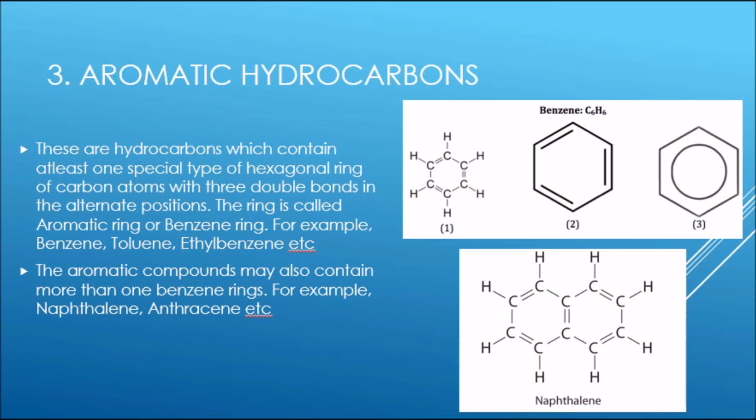The aromatic compounds may also contain more than one benzene ring. For example, naphthalene, anthracene, etc.